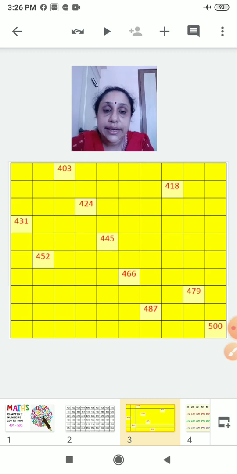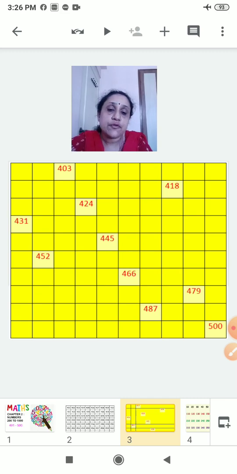After 420, 421. Yes. Then like that 422, 423. Again you can see 424 is written and you have to write till complete the box, that line up to 430. Then see 431 is written. So after 431 what will come? 432. So keep counting and write, finish it.